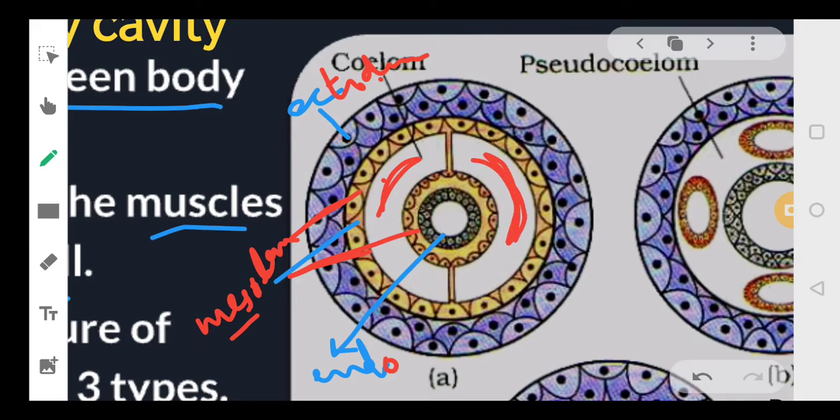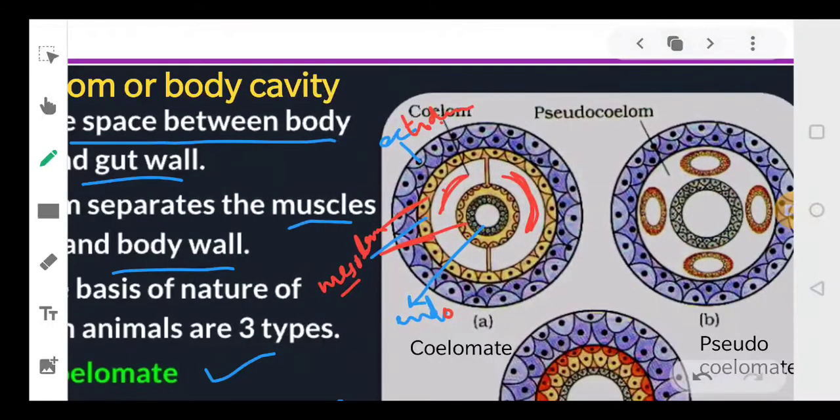Okay, right. So your body cavity is bounded by the mesoderm layer on both sides. The cavity of the body is surrounded by mesoderm layer from both sides. Right? It is surrounded with mesoderm. So this type of cavity is called as coelom or the body cavity.